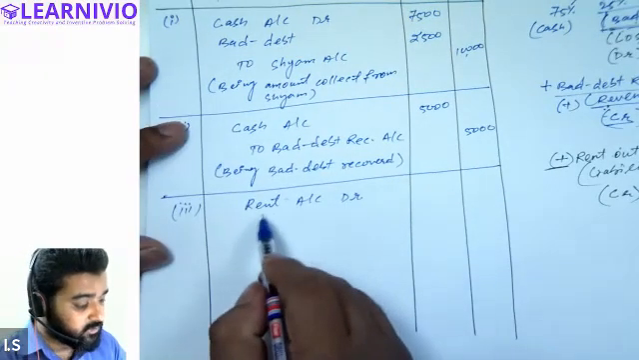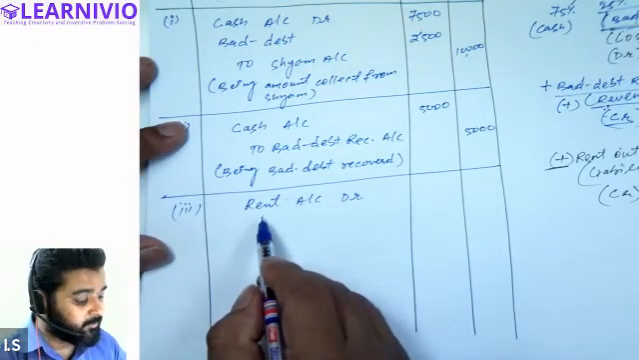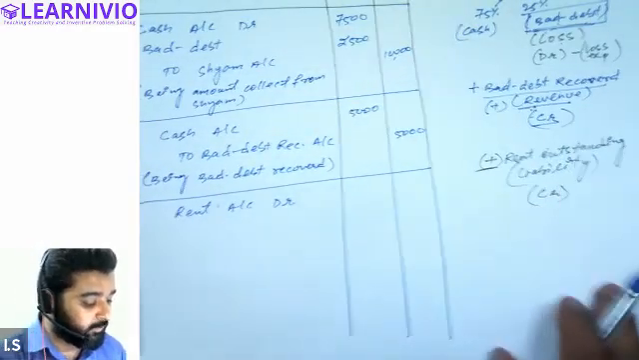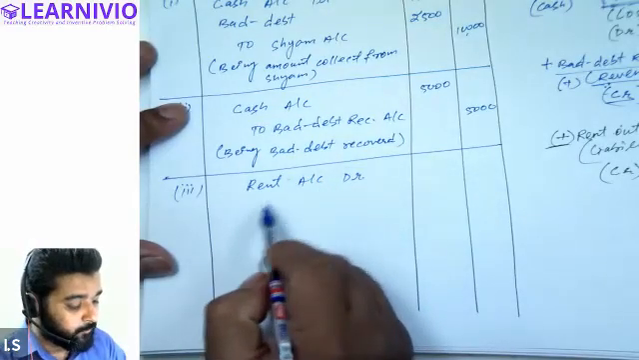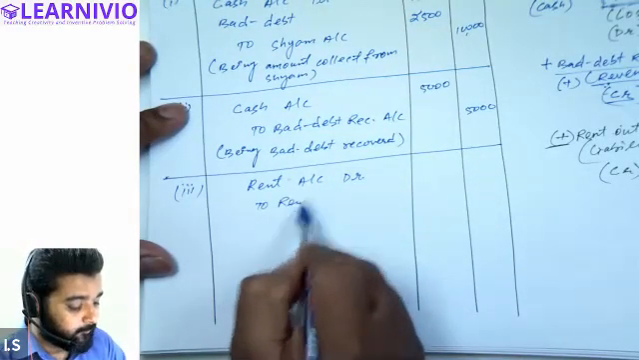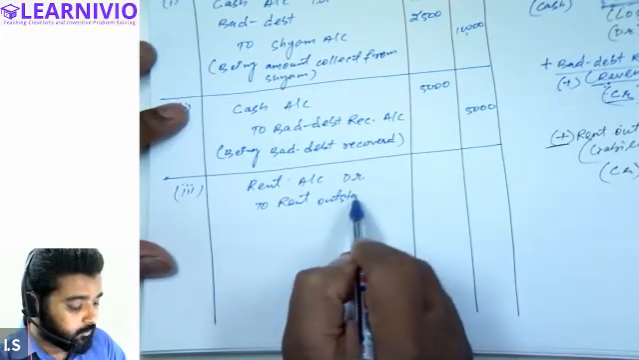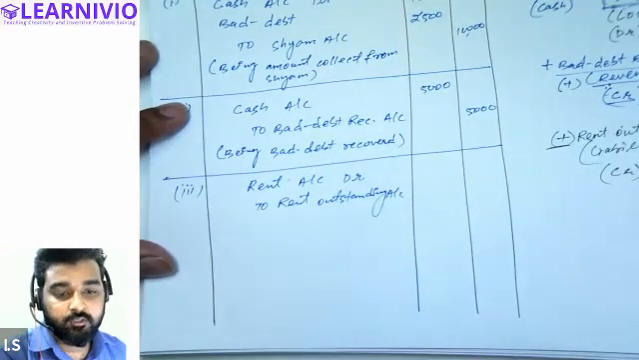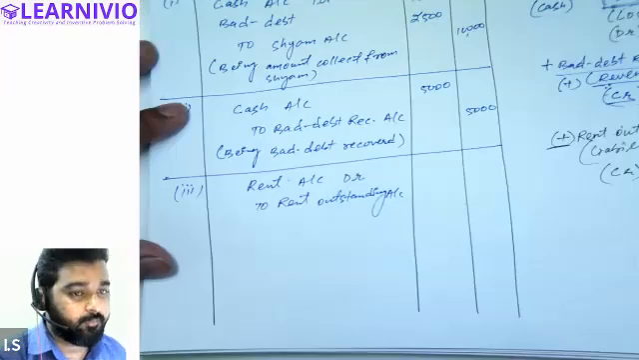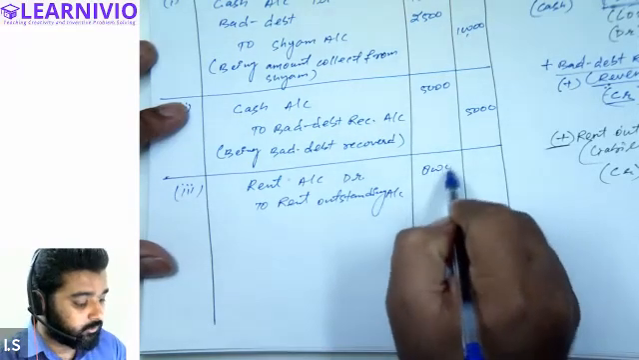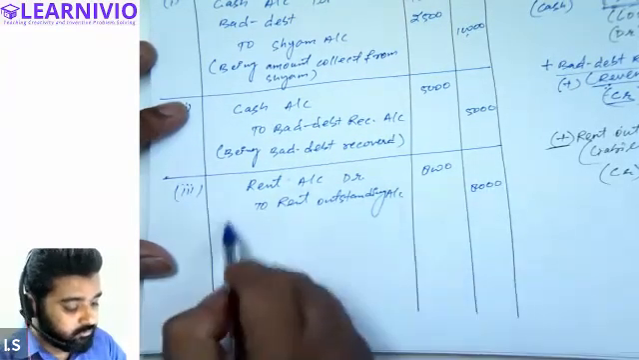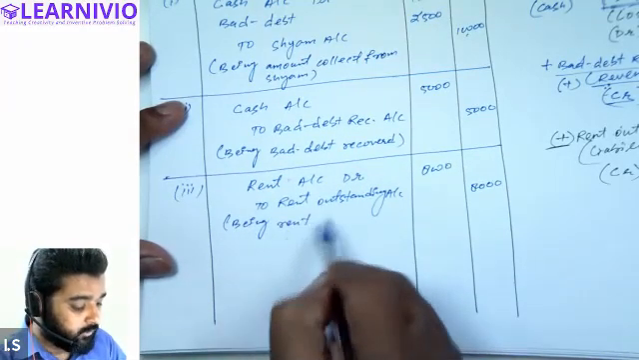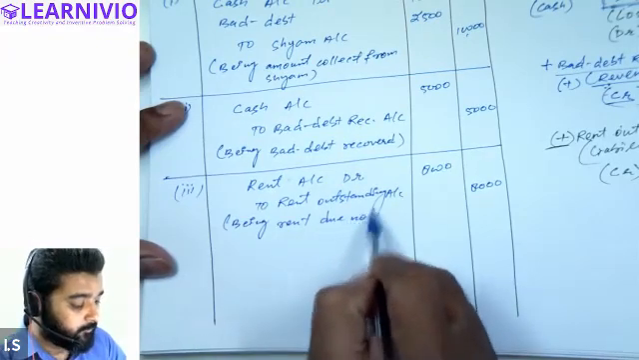So rent is a kind of expense, and because we are not paying the expense, hence it is becoming an outstanding rent. So it is also increasing the liability at the same time. So we will write rent account debit to rent outstanding account. This is the general entry for this transaction. Amount will be 8,000 on the debit side, 8,000 on the credit side, and narration will be being rent due not paid.